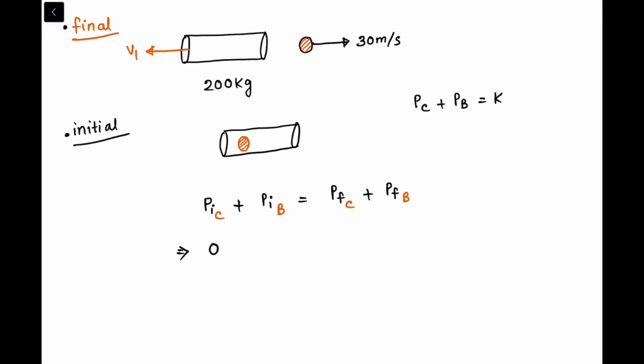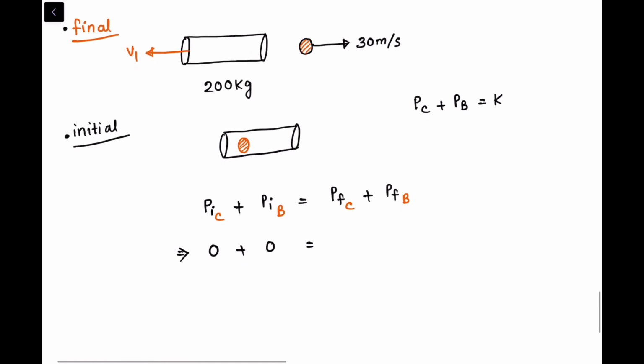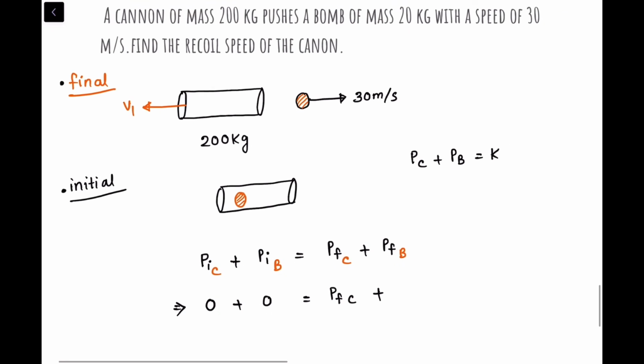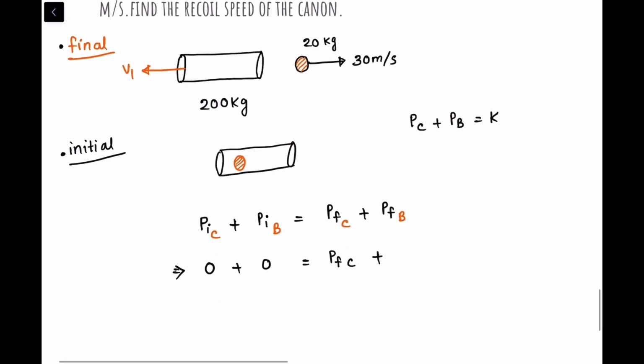The initial momentum of the ball is also 0. Why? The velocity of the ball is 0, so momentum, mass into velocity, is 0. Okay. So what is the final momentum of the cannon? We don't know. Plus the final momentum of the ball. So what is the final momentum of the ball? The mass of the ball is 20 kg, so it is 20 into 30 towards the east.